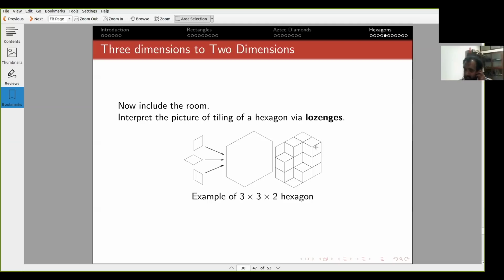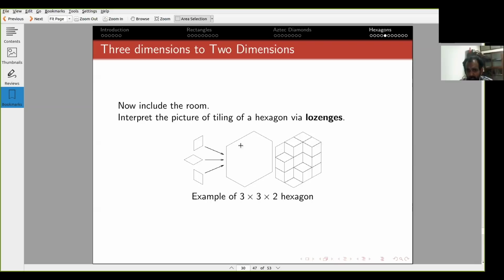The amazing thing is that your mind plays tricks on you, and then it looks like a plane partition. So, for example, this now looks like a room of width 2, length 3, and height 3. Right? This is your mind playing tricks on you. But if you look carefully, each one of these things is actually a lozenge.